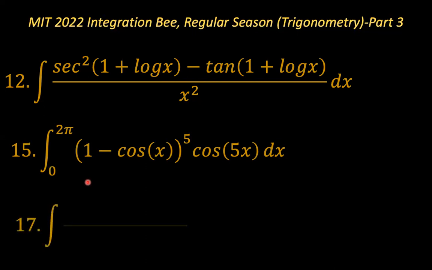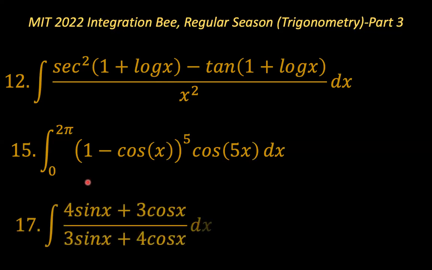The last problem is problem number 17, which is a very interesting problem, an indefinite integral of (4 sine x plus 3 cosine x) over (3 sine x plus 4 cosine x). So these cover the list of integrals that we'll be looking at today.